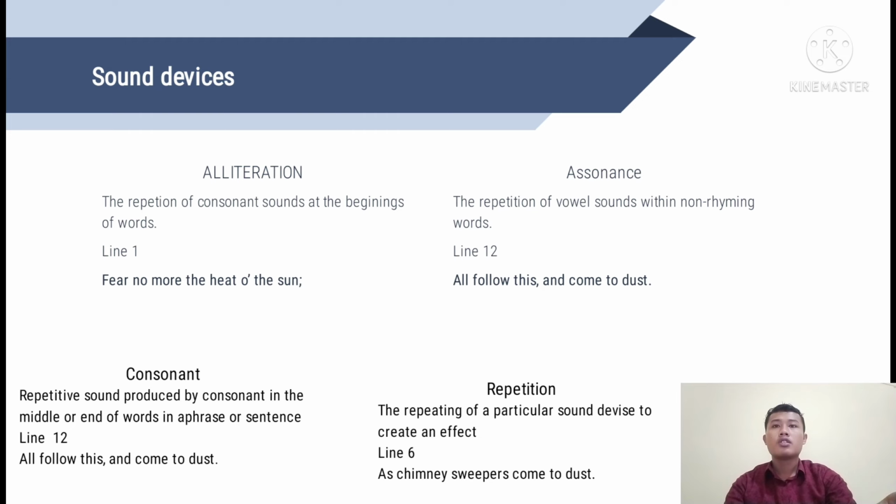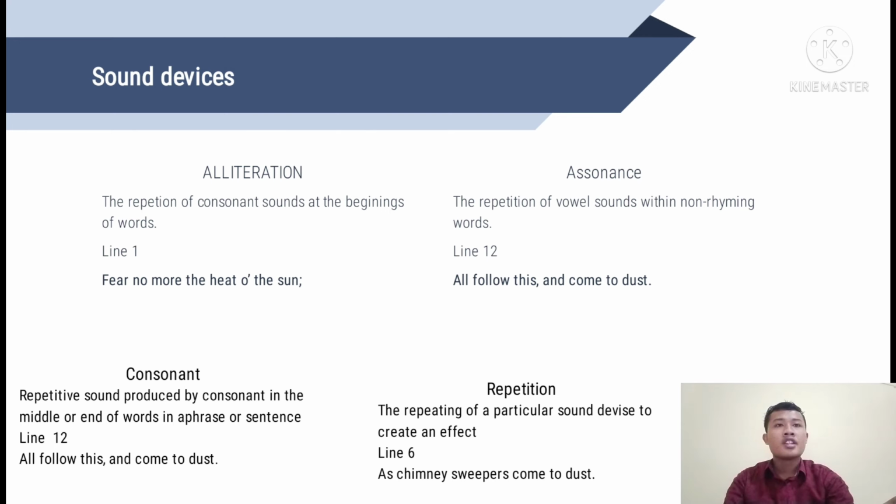And now let's move on to alliteration. So what is the definition of alliteration? Alliteration is the repetition of consonant sounds at the beginnings of words. It can be found in the poem in line 1, that is, fear no more the heat o' the sun.